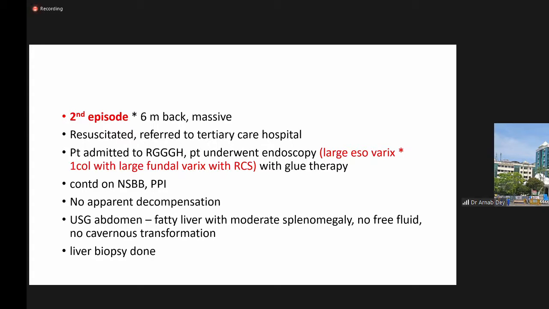He was treated with glue therapy. He was continued on non-selective beta blockers and PPI. There was no apparent decompensation. Ultrasound abdomen was suggestive of fatty liver with moderate splenomegaly, no free fluid, and no cavernous transformation of the portal vein. Liver biopsy was also done.